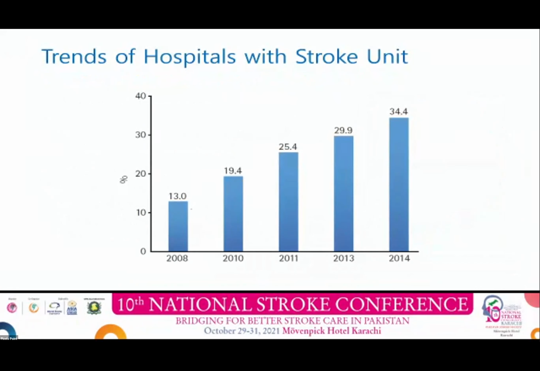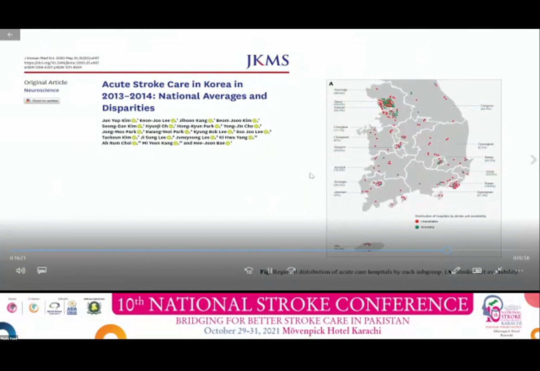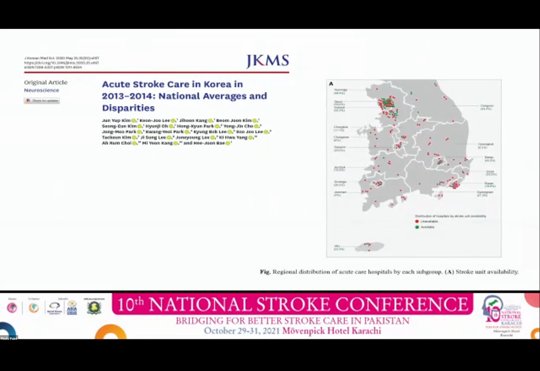Since the beginning of a stroke unit certification by Korean Stroke Society in 2008, the number of hospitals with the stroke unit is increasing. This paper analyzed the acute stroke care during the period of 2013 to 2014 in Korea. Figure shows the regional distribution of acute care hospital. Green dots are hospitals with a stroke unit. Red dots are those without stroke unit.